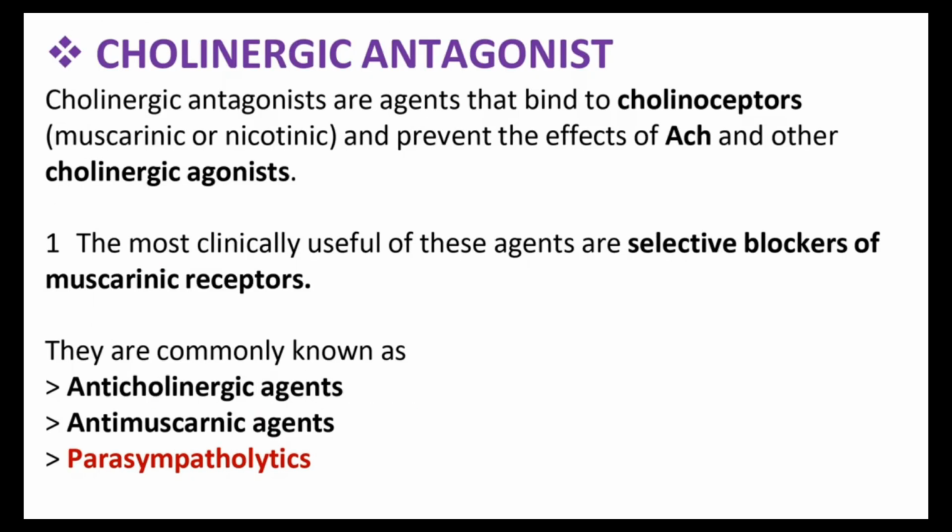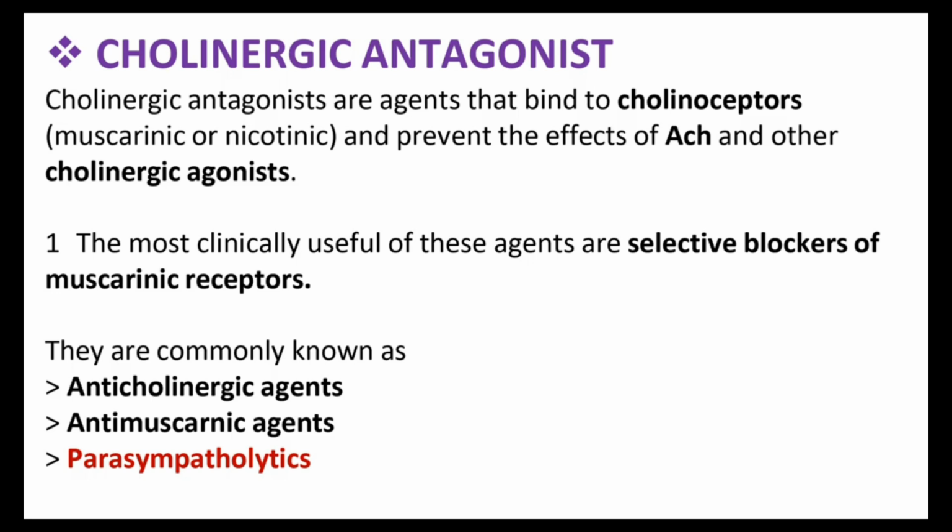The next one we are discussing here is cholinergic antagonists. Cholinergic antagonists means the agents that bind to cholinoreceptors. Cholinoreceptors, we know, are muscarinic and nicotinic, and they prevent the effect of acetylcholine and other cholinergic agonists. So they inhibit the action of acetylcholine. That is the cholinergic antagonist.